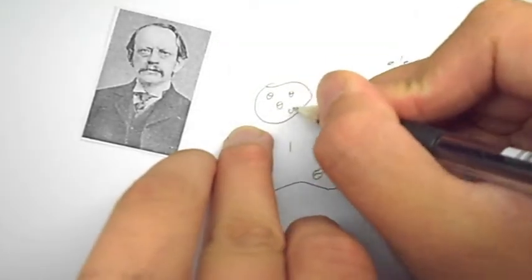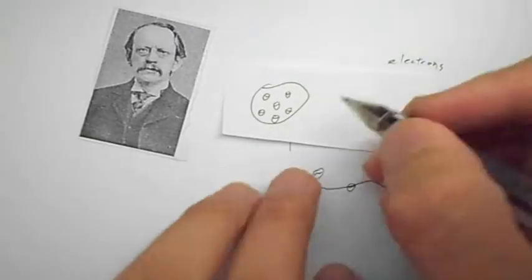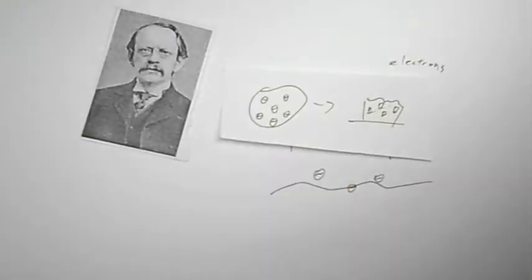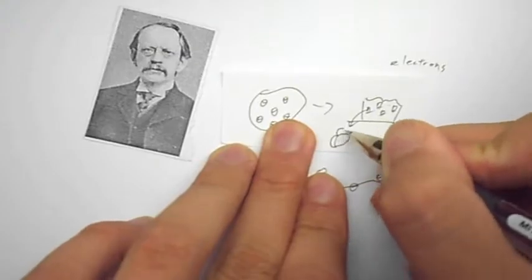At this point, Thomson changed the shape of the atom from marbles to electron pudding. He thought that atoms looked like balls with electrons in them, like bits in yogurt. In fact, his model was called the plum pudding model because of this shape.